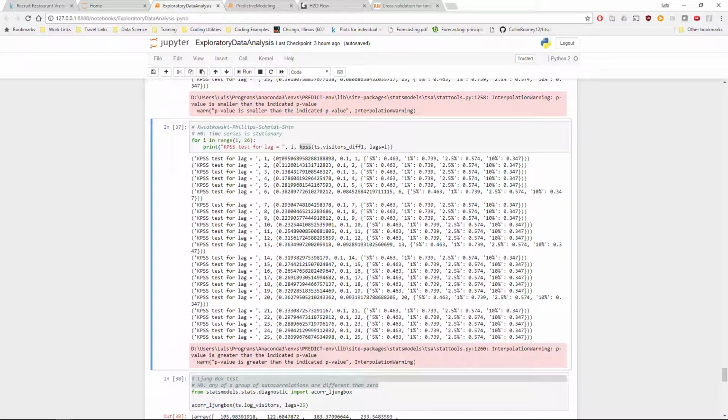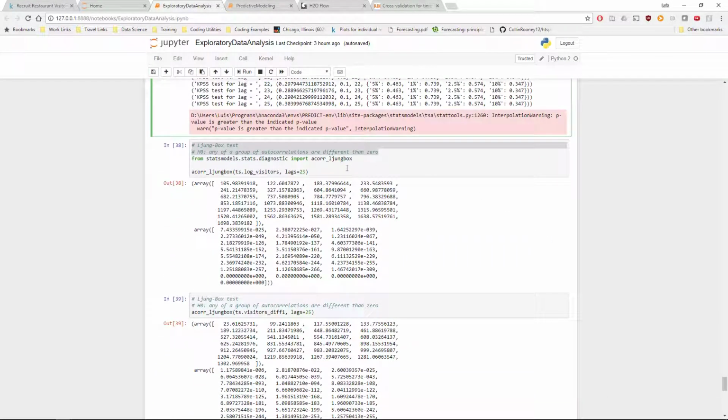And then when we difference and run the same test, we get much better results. All of these say 0.1, but they're really below 0.1. It's a little bit hard to read, but this is the statistic and this is the p-value. So this result at the 5% level would not reject the null hypothesis. Now our differenced time series is stationary.